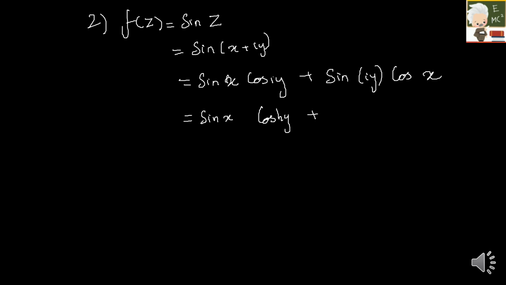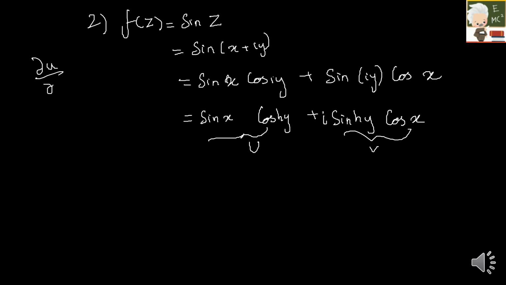Which is sine hyperbolic y into, sorry, i sine hyperbolic y into cos x. So this will be my real term u and this would be my imaginary term v. So what is my Cauchy-Riemann condition? Let me write it again.